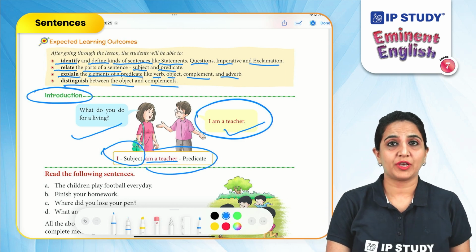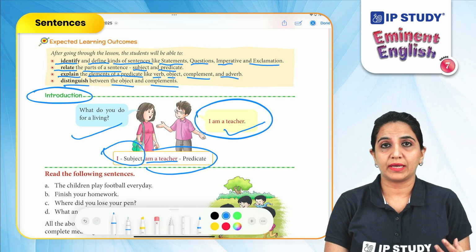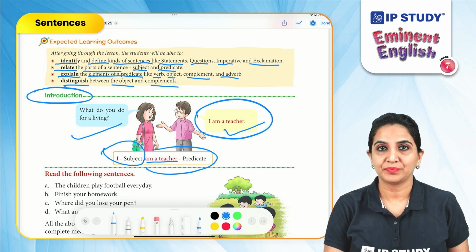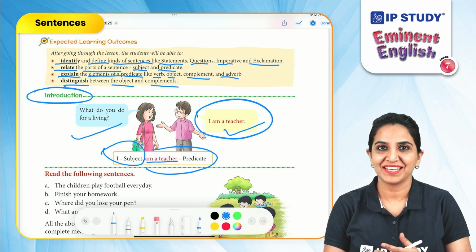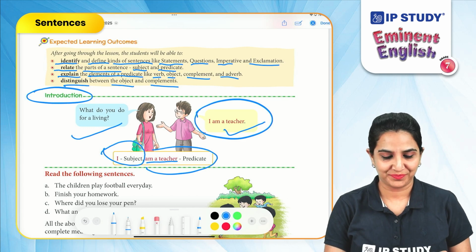I is a subject because it is telling us what we are talking about or who we are talking about in the sentence. And predicate is the rest of the sentence. We will study this in detail in our chapter.